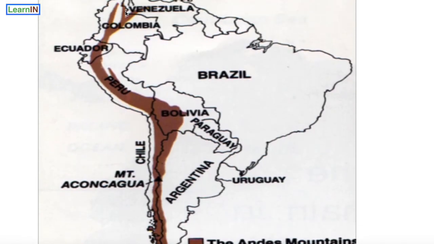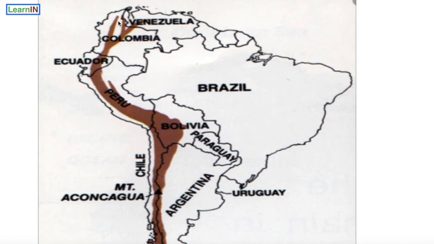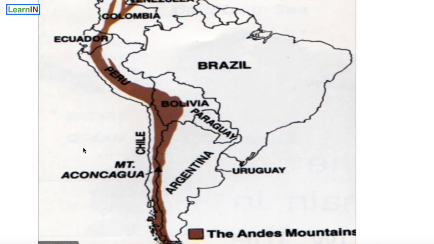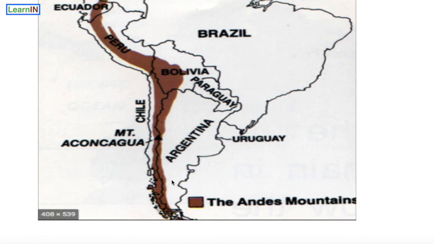And these shaded portions are actually the Andes mountains that we have asked about in the question, that have formed due to oceanic crust subducting under the continental crust, which covers Venezuela, Colombia, Ecuador, Peru, Bolivia, Chile and Argentina.